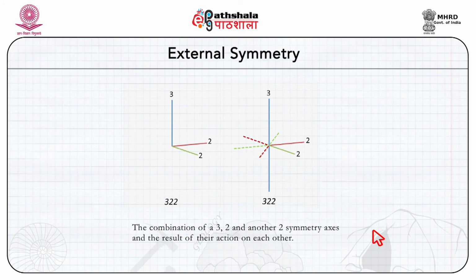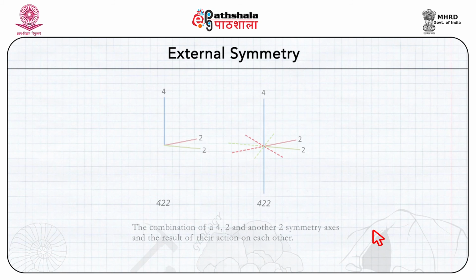Similarly, in a combination of 4 2 and another 2 symmetry axis, the result of this combination is shown. Again the colors represent where they can be combined. For example, in this they can be, these cannot be combined. So, these are represented as 4 2 2 and 4 2 2.